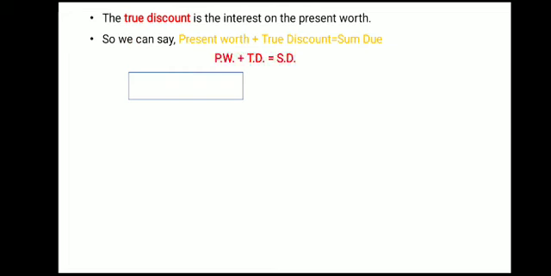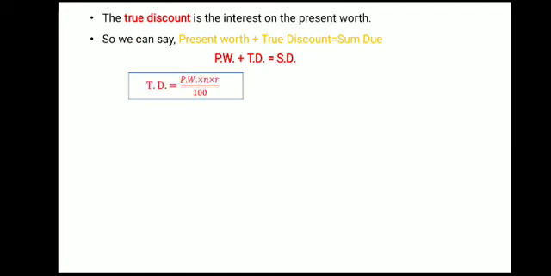And by using the abbreviations, if you see present worth, P यूज़ किया है, वर्थ का W, so P.W plus true discount, T.D, and same way for sum due. And this is the important relationship. So this relationship is important while solving the examples also, so you have to remember. So you can just remember this example. Once you remember the example, understand the example, relation is easy.